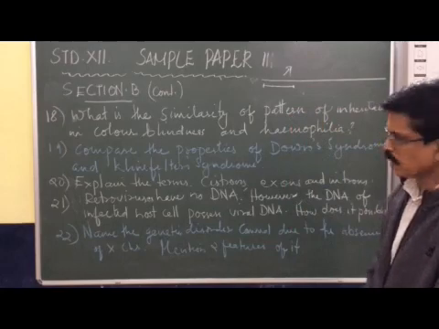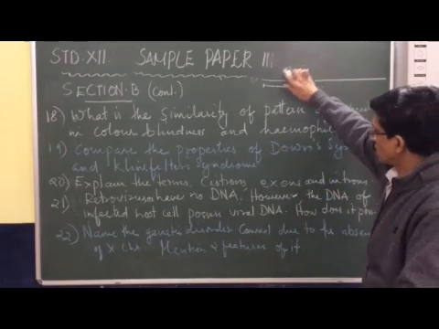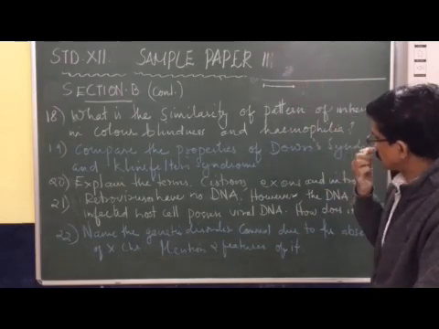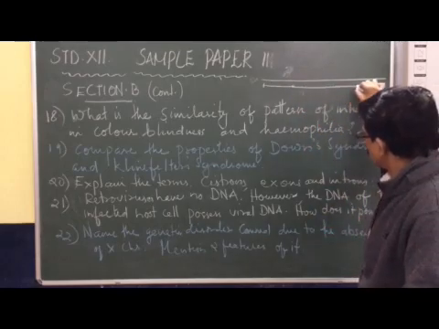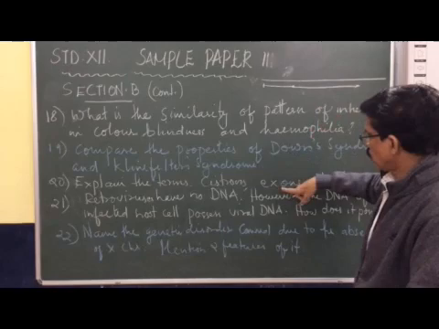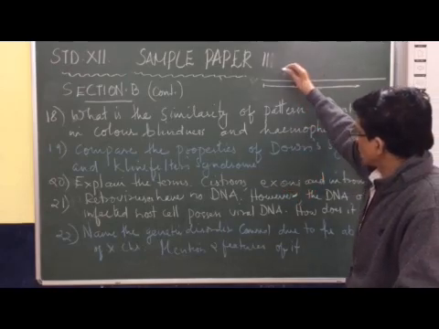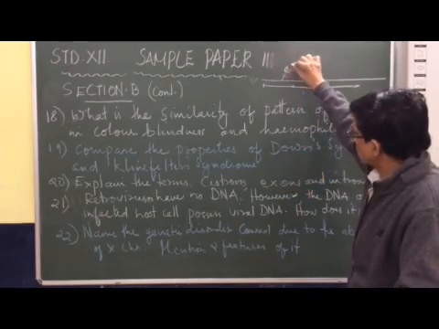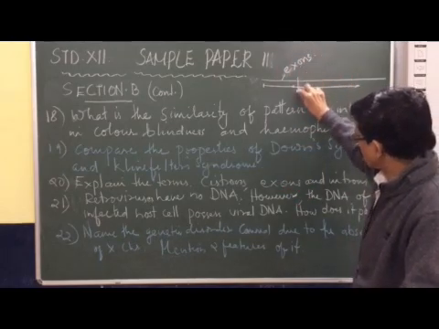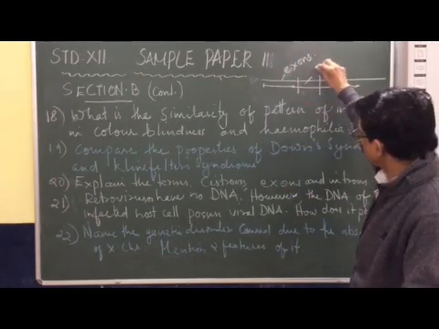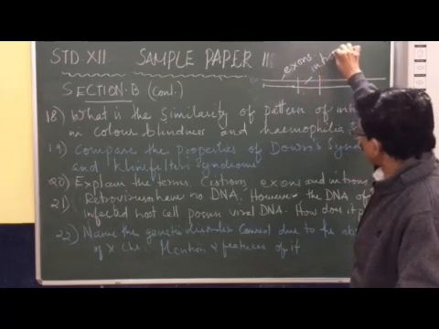That is another story. Now in eukaryotes, suppose one cistron is only there, and in this cistron, there may be coding sequence called exons. In between the coding sequence, there may be introns, non-coding sequence.